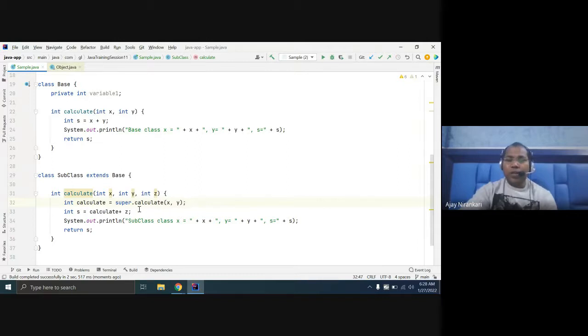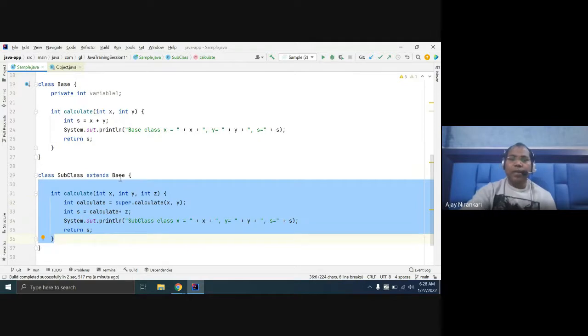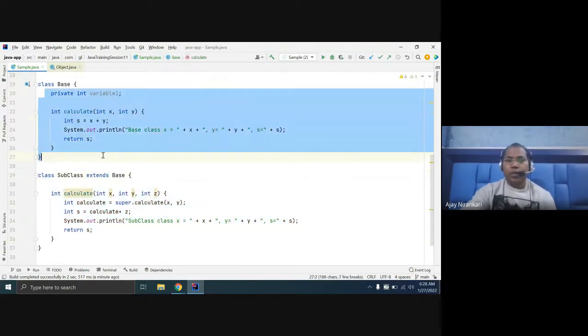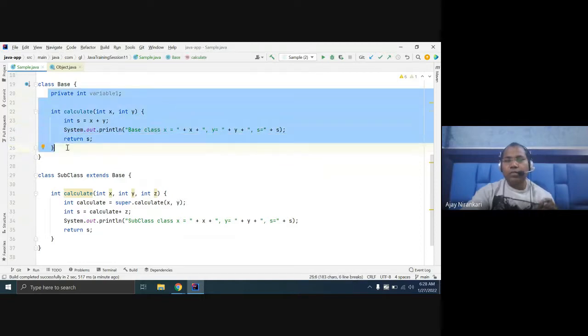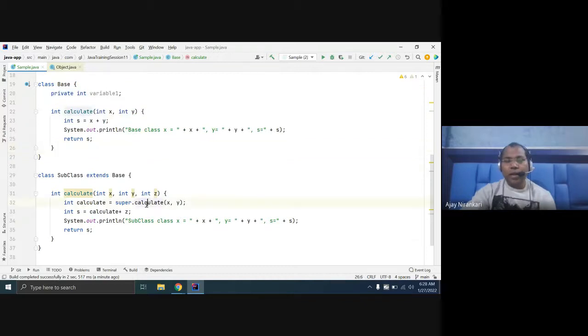So why do we need super? Let's assume a developer says: this is the subclass and this is the parent class, the base. Super means you want to access a superclass function.